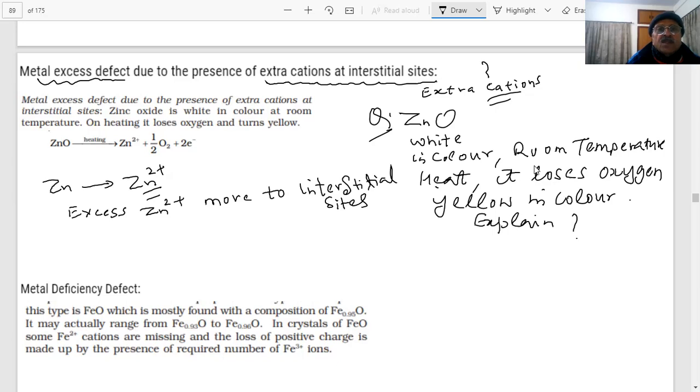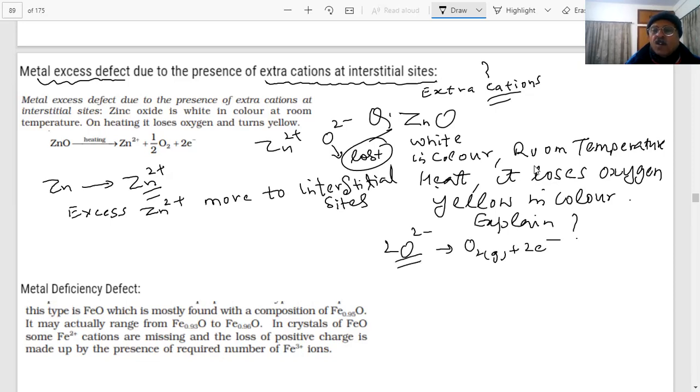So it decomposes and oxygen is lost. What are you having? Zn2+ and O2-. Oxygen is lost, students. It is being lost, you can see. This is a loss of oxygen, O2. You can see they are losing. When this is lost, what will remain in excess, students? Zinc ions. Zinc ion now becomes excess.